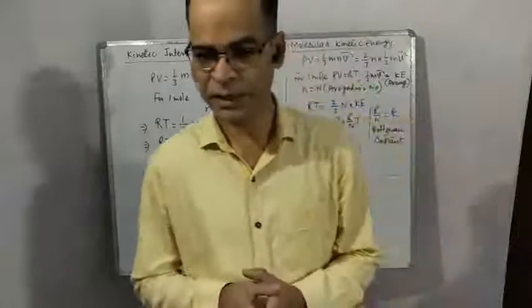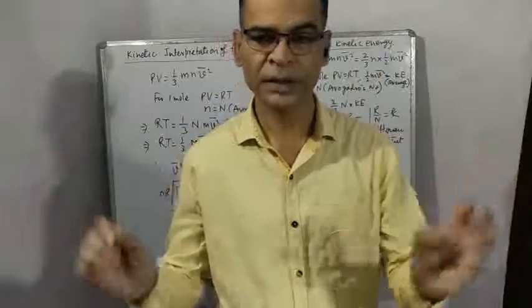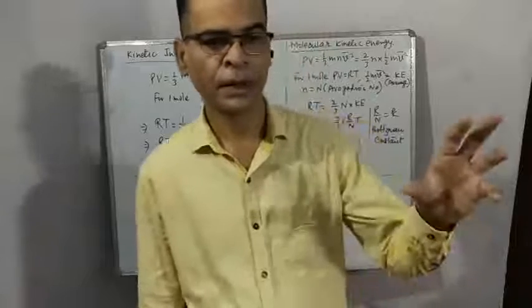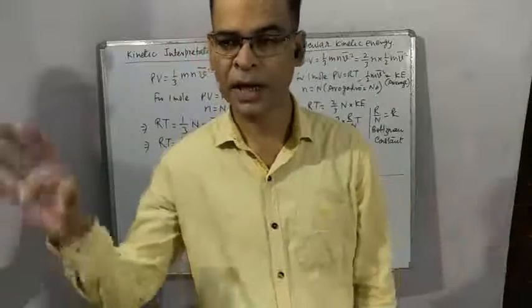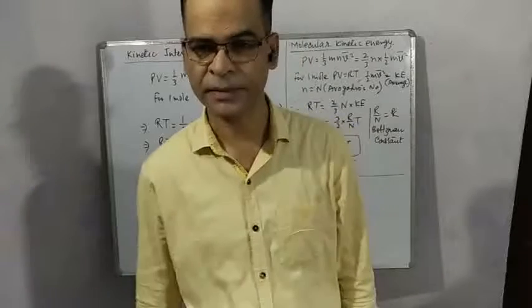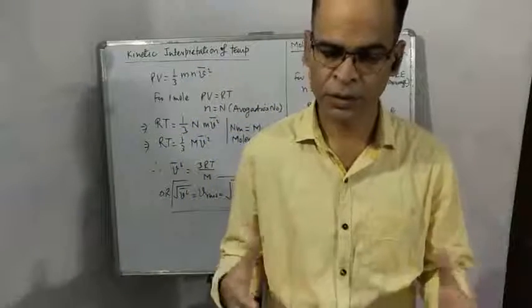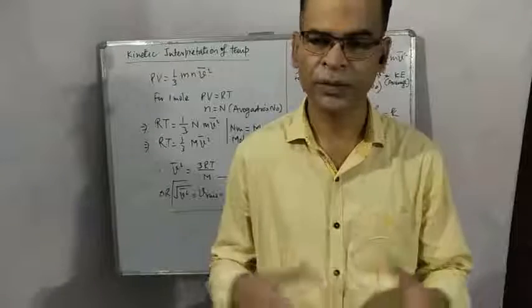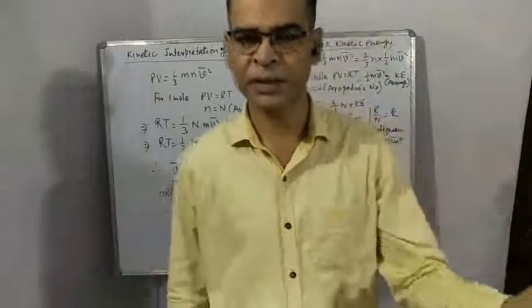Let me make you understand. Suppose there are two vessels containing the same gas. Vessel 1 has low temperature and vessel 2 has high temperature. Rest of the things are the same. So you will think, what is the reason, everything is looking the same? Why is temperature high? Why is temperature low?